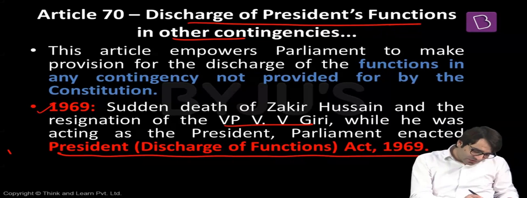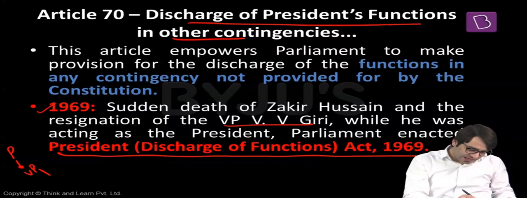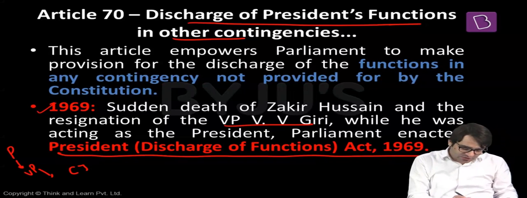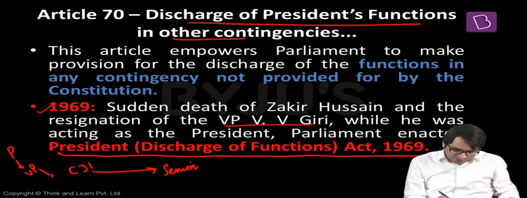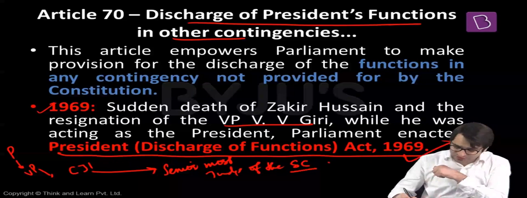According to this act, if there is a vacancy in the office of the President, who will occupy that post? The Vice President. If there is a vacancy in the office of the Vice President as well, in that case, the President's functions will be discharged by the Chief Justice of India. If there is a vacancy in the office of the Chief Justice of India as well, then who will discharge the duties of the President of India? The senior most judge of the Supreme Court. That is what the President (Discharge of Functions) Act 1969 talks about.